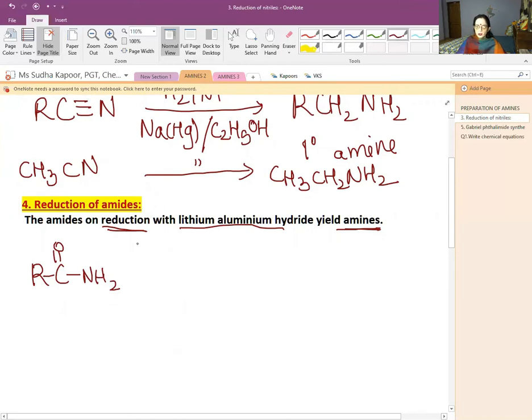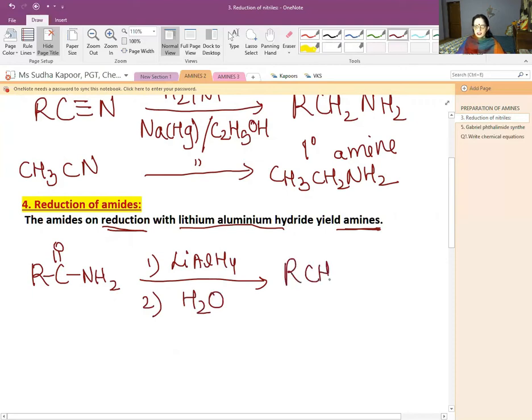The one that we are doing at number 4 gives us amine with the same number of carbon atoms. In the first step we use lithium aluminum hydride, and in the second step hydrolysis is done, which gives us RCH2NH2, the 1 degree amine of the same number of carbon atoms.